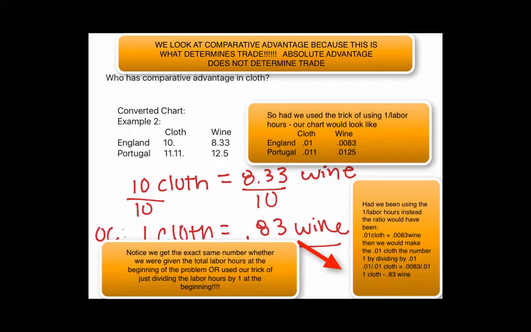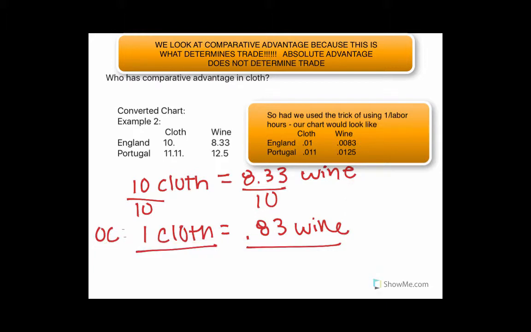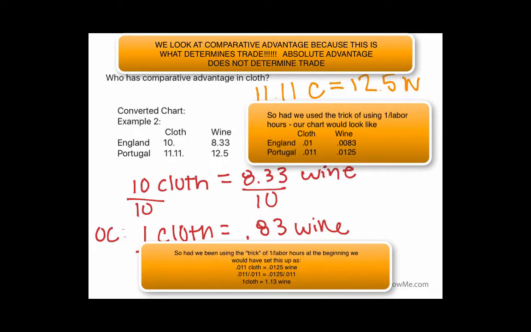Now, what's Portugal's opportunity cost of producing cloth? They can either produce 11.11 cloth, just going to keep it as C right now, or they can produce 12.5 wine. And this is, again, looking at it in terms of absolutes. They could spend all of their time making cloth or all of their time producing wine.